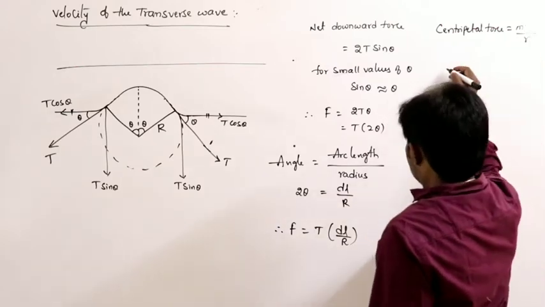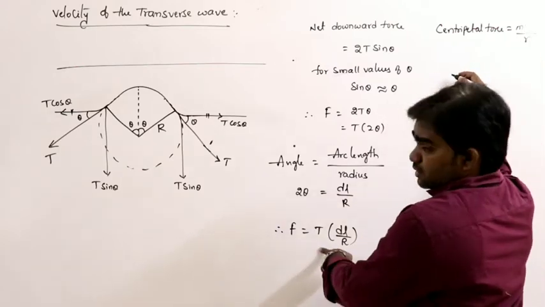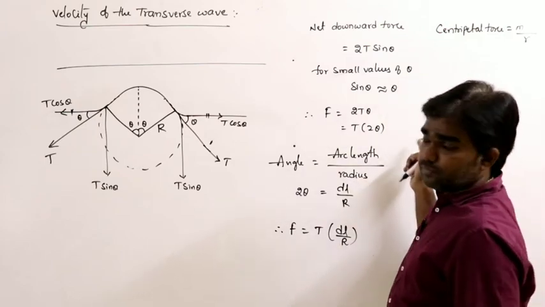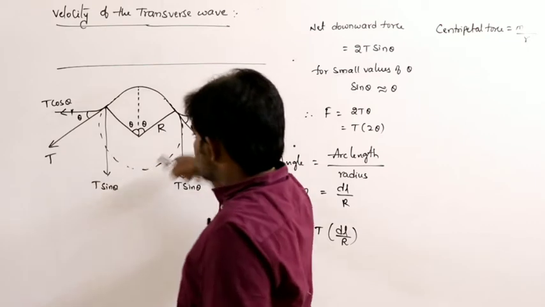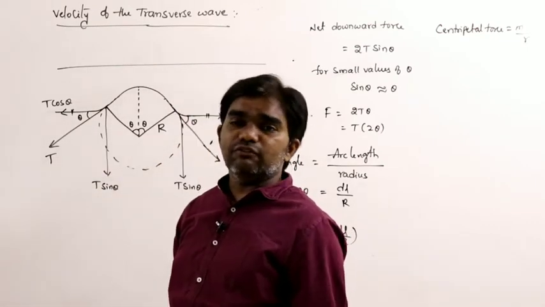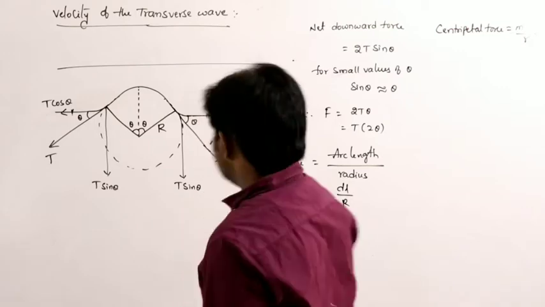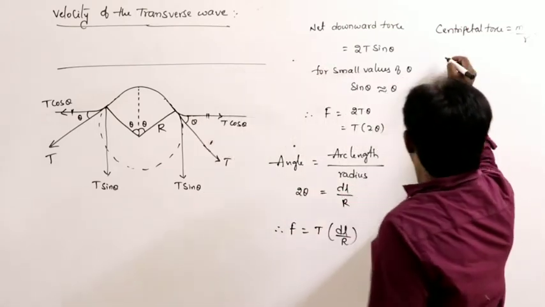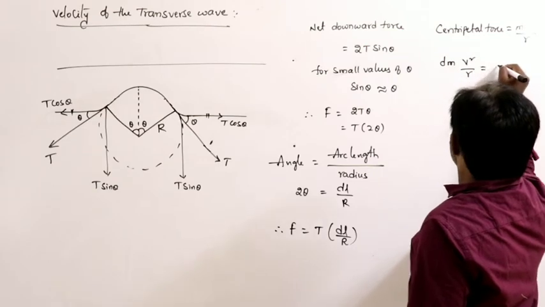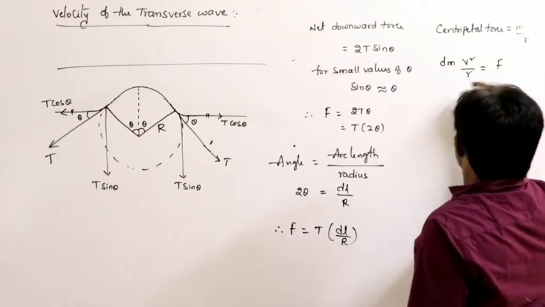So therefore, net downward force must be equal to centripetal force here, because I am considering this is the circular path. For any body to perform circular path, definitely the force required is centripetal force. So that's why small mass dm into v square by r is equal to total downward force.